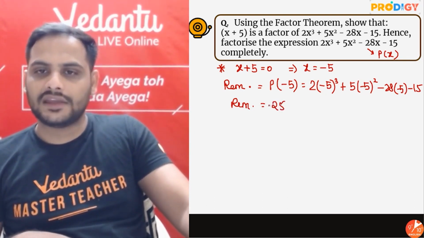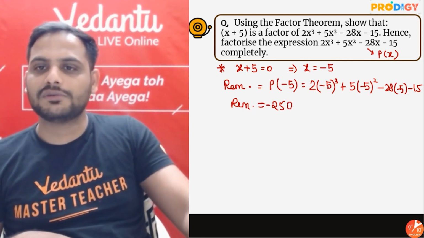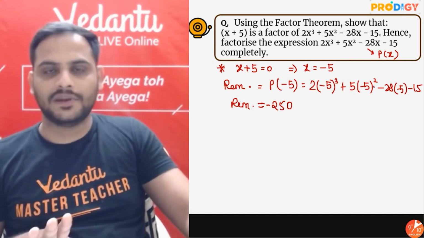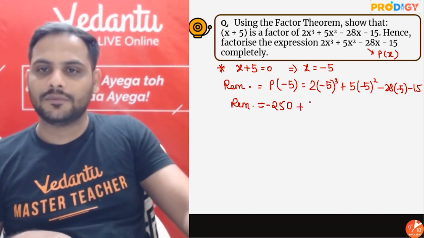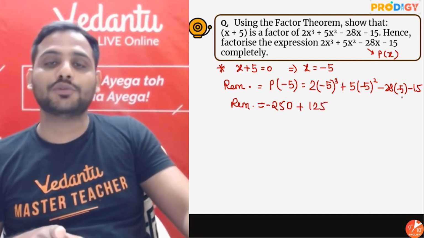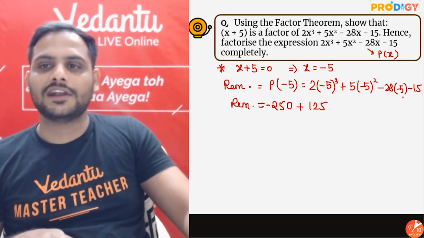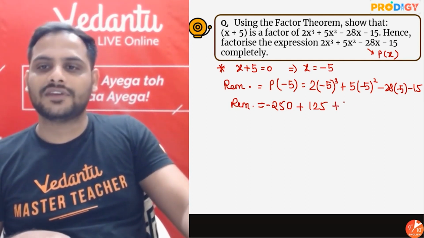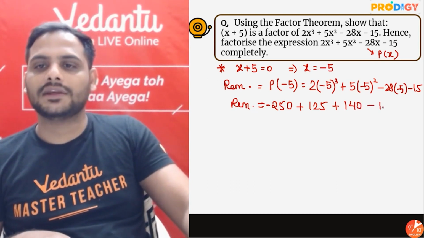So remainder is equal to minus 5 cube is 125 into 2, 250, sorry, minus 250. Why minus 250? Because it will be minus 125. Minus 5 square is plus 25 into 5 is plus 125. Then minus 28 into minus 5, negative into negative is positive, 28 5s are 140, minus 50.